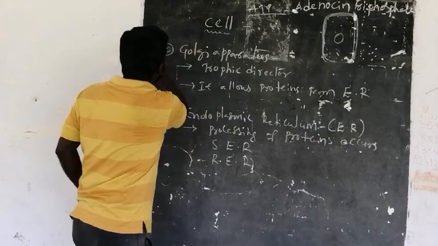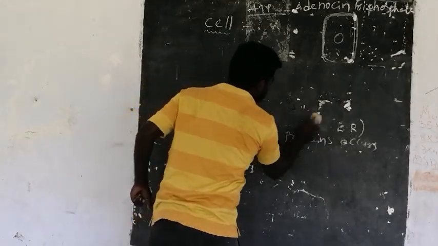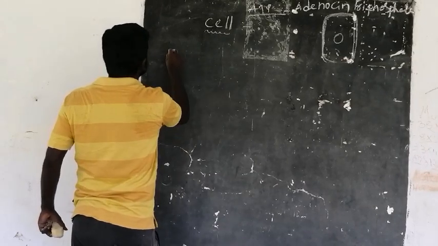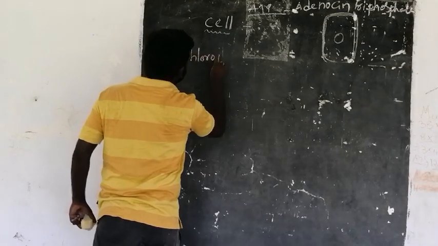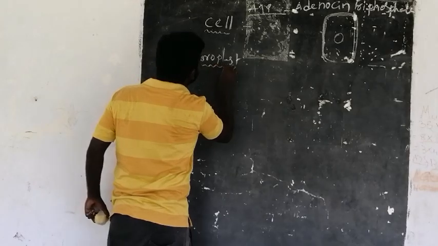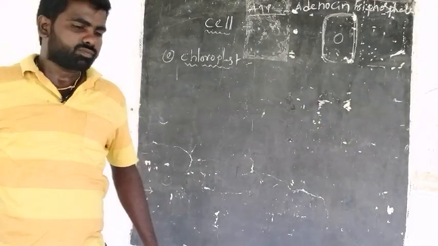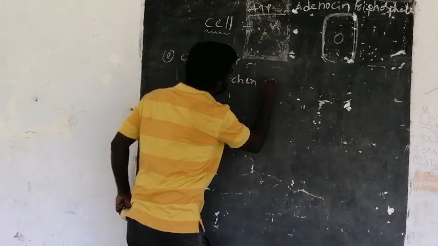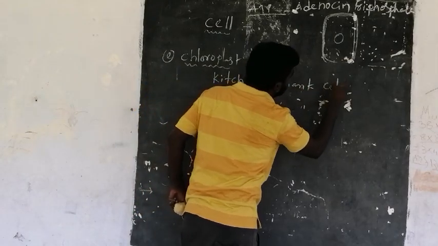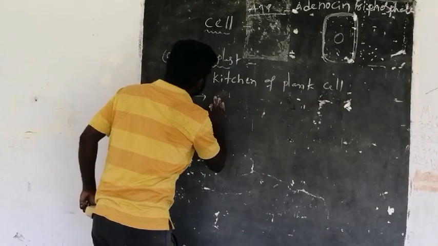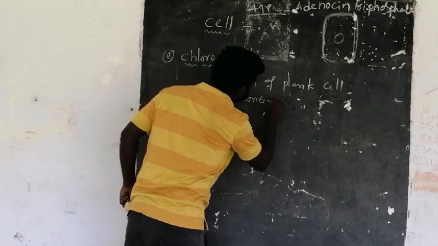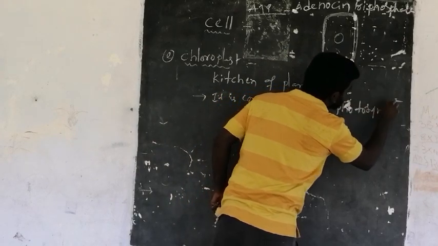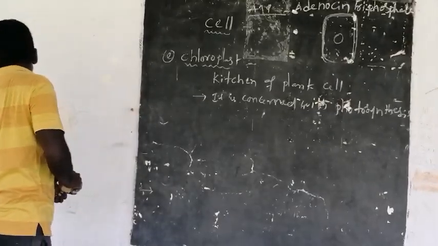Next cellular organelle, chloroplast. Chloroplast is the kitchen of the plant cell. It is concerned with photosynthesis.